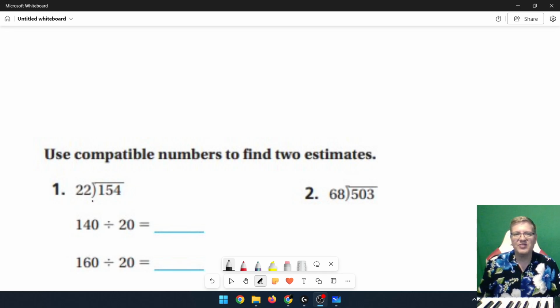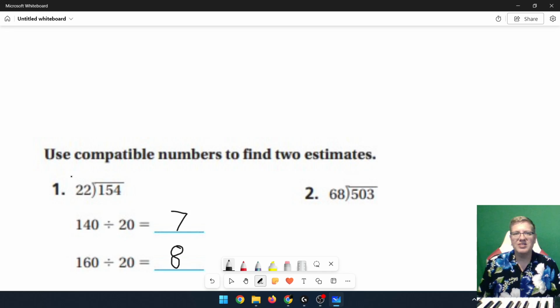So for this first example, we are saying that 22 is close to 20. And we're going to use that number 20 as our divisor for both problems. So 154, if we wanted to count by 20s, is somewhere between 140 and 160. So we would do a division problem to find our answer for that. So our quotient for the first one would be 7. Our second quotient would be 8.